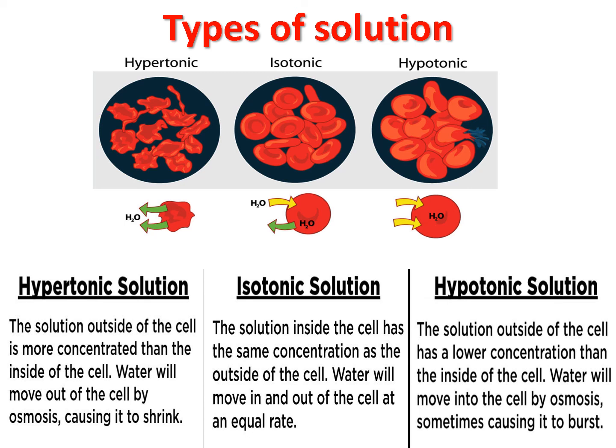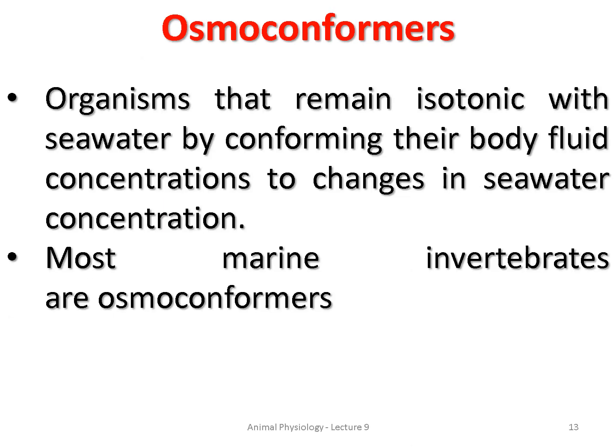Just opposite to hypertonic. In the case of hypertonic, the water molecules move from inside to the outside, so it will shrink. But in the case of hypotonic, it is just opposite. It will burst. Okay, right? So those are the three types of solutions.